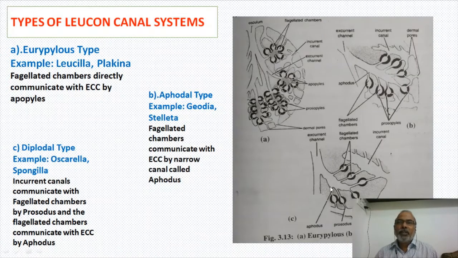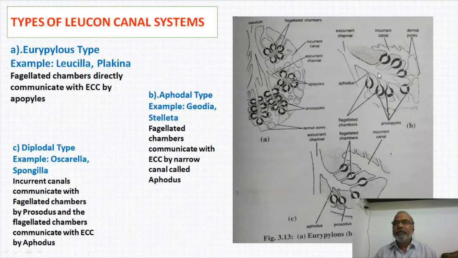Here in the case A, that is Eurypylous, you just observe and understand. Incurrent canals are directly communicating into the flagellated chambers. Okay, then the flagellated chambers are directly opening into the spongocoel. Okay, so there are direct openings.